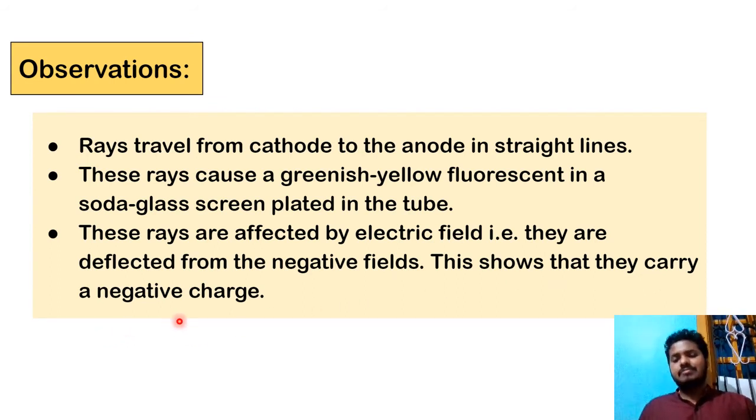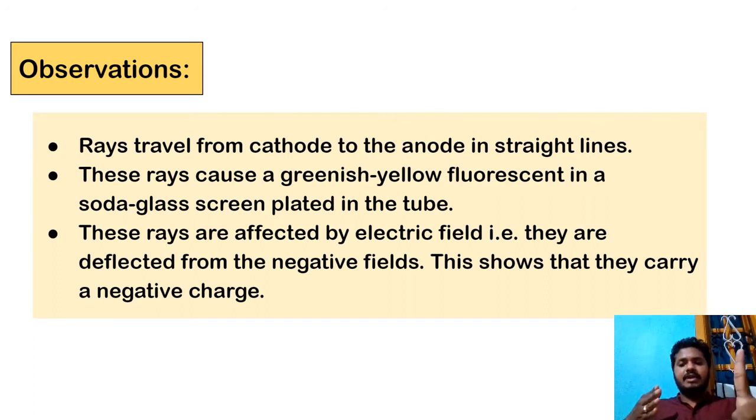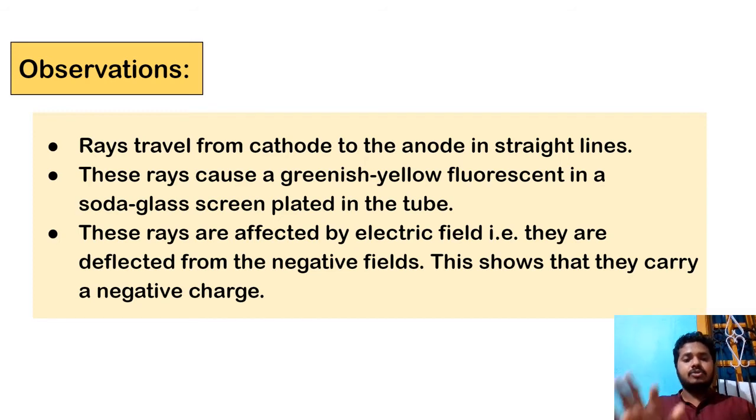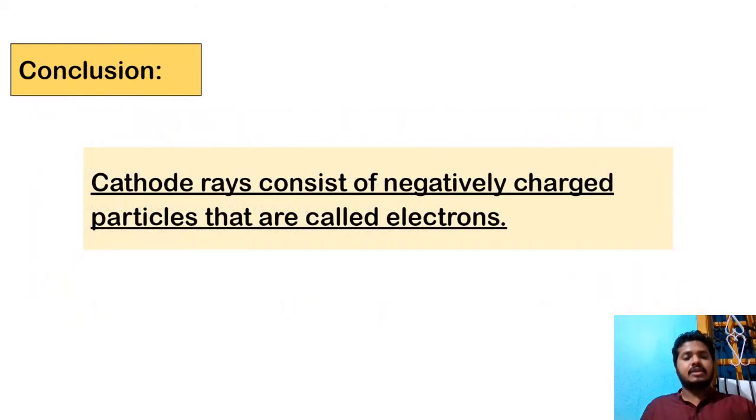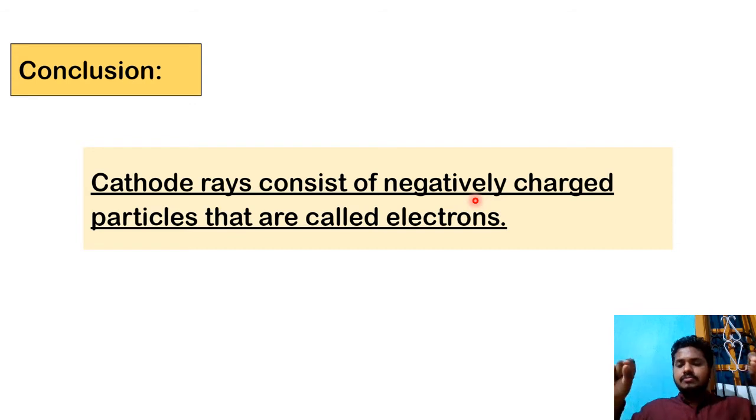Now we know, right? But at that moment they concluded that since the rays moved away from the negative field, they carried the same negative charge, like electrons would. By these observations he concluded that cathode rays consist of negatively charged particles, and they are called electrons. So very simple, right? What he has done here is he has taken a tube, charged it, and passed some current from this side.